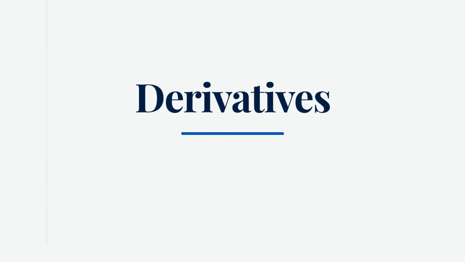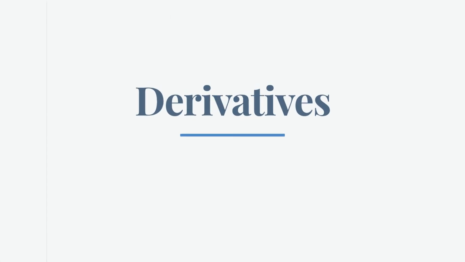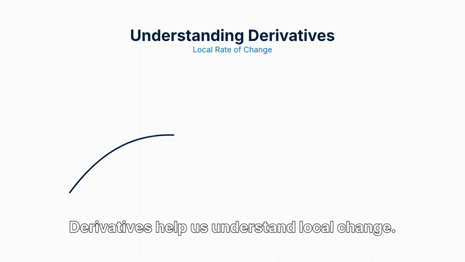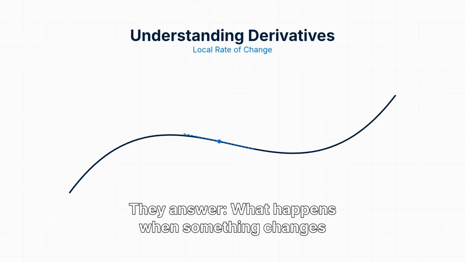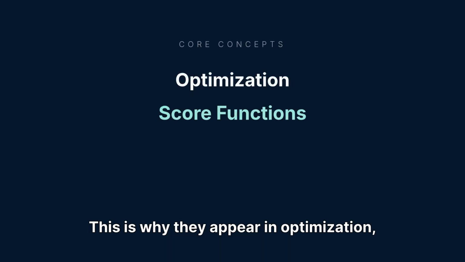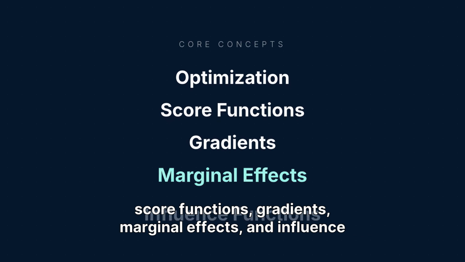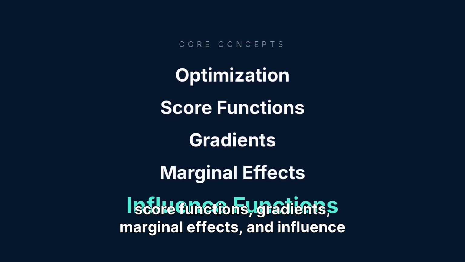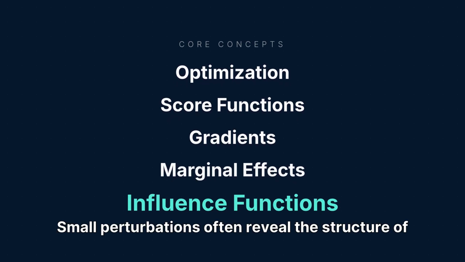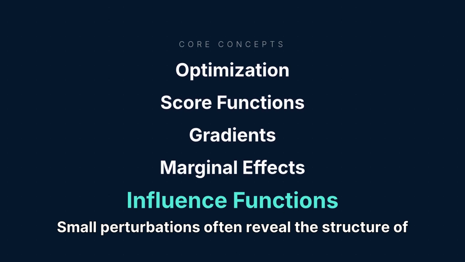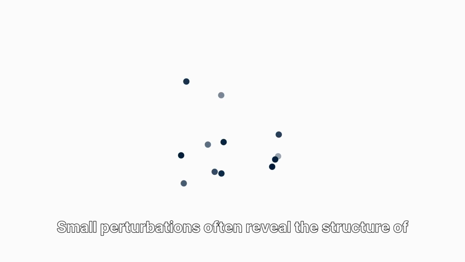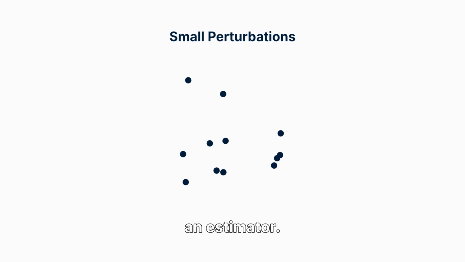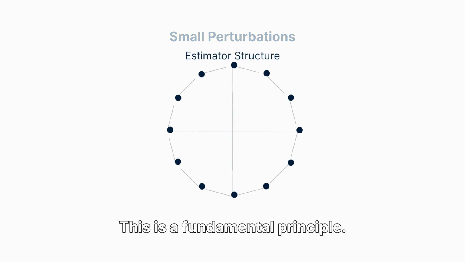Then come derivatives. They help us understand local change. They answer, what happens when something changes slightly? This is why they appear in optimization, score functions, gradients, marginal effects, and influence functions. Small perturbations often reveal the structure of an estimator. This is a fundamental principle.